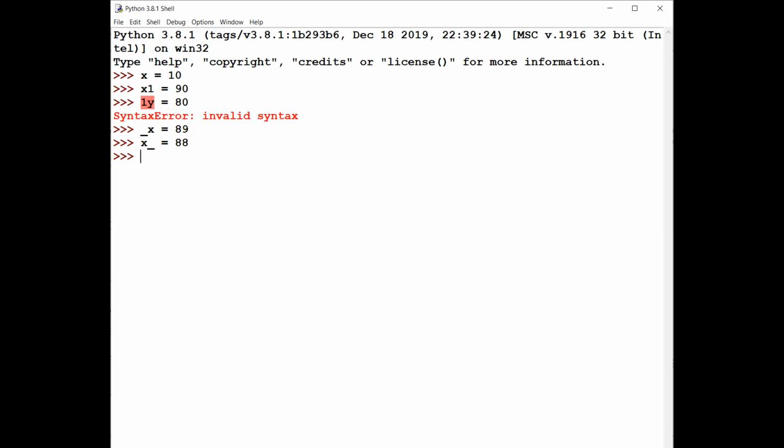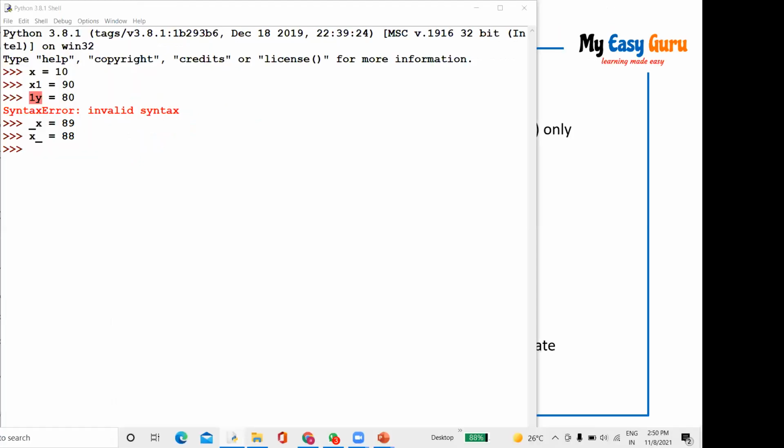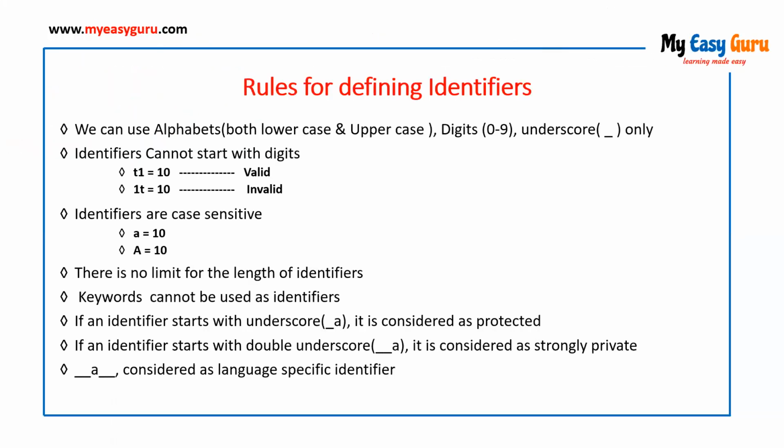Another thing: like many other languages, Python is also a case sensitive language. So capital A is different and small a is different. If I declare with capital letters, you have to call using capitals. If you declare in small, you can call in small.